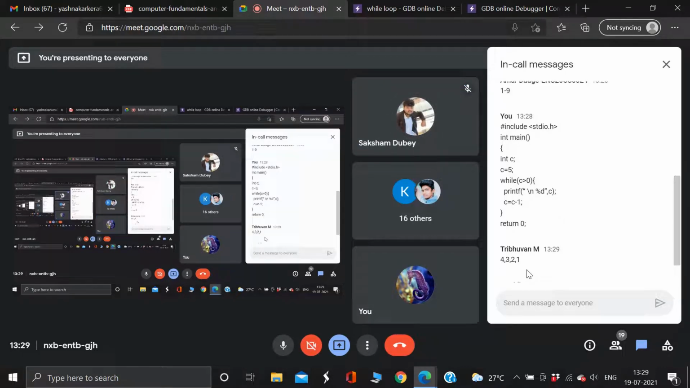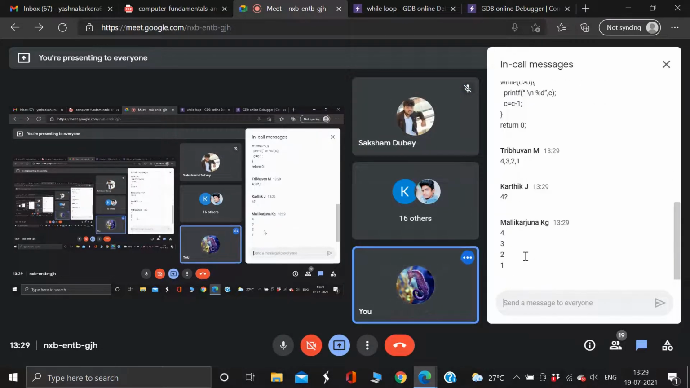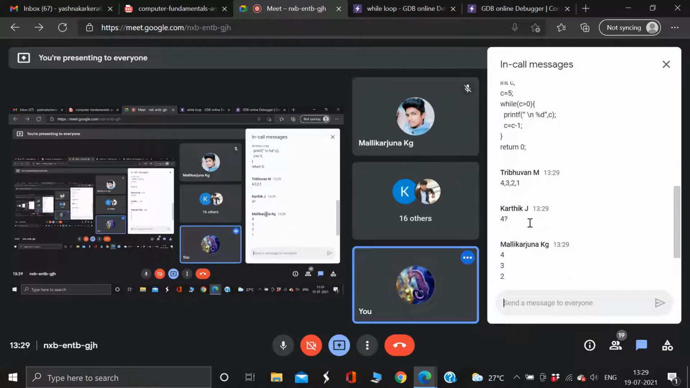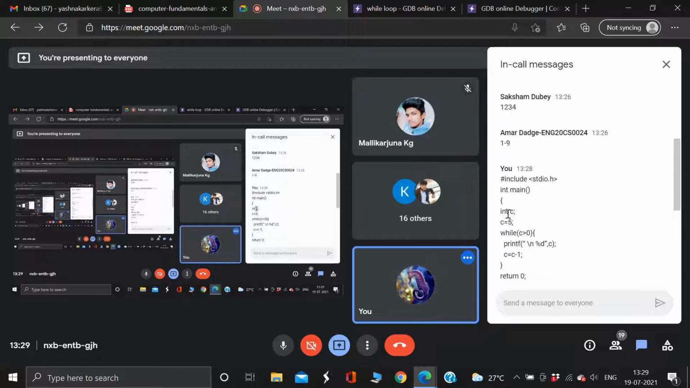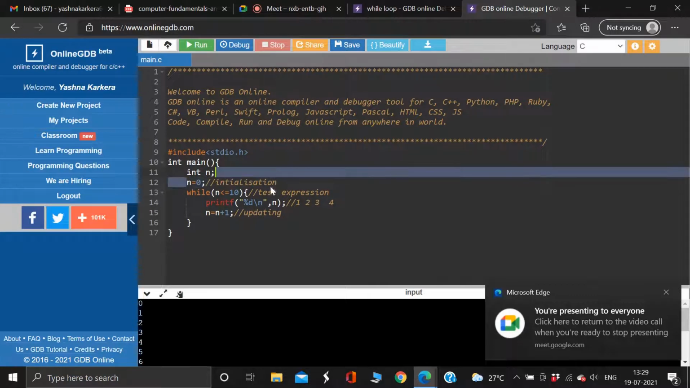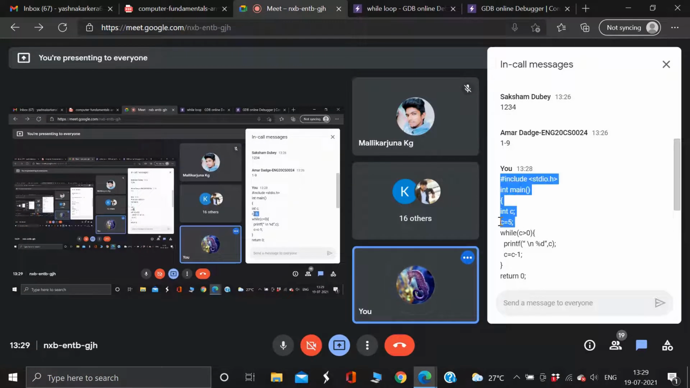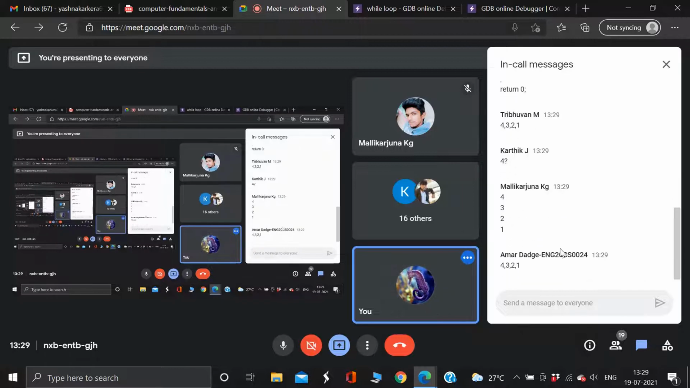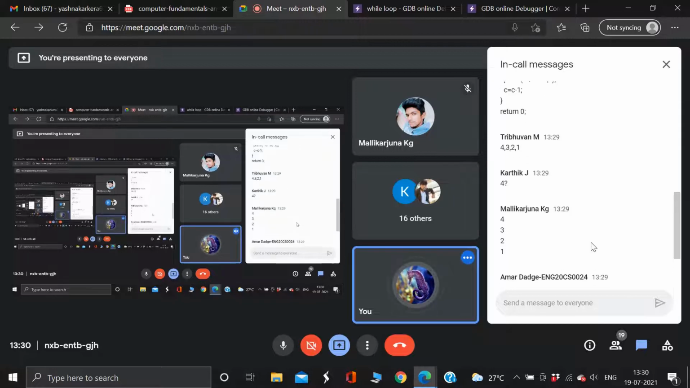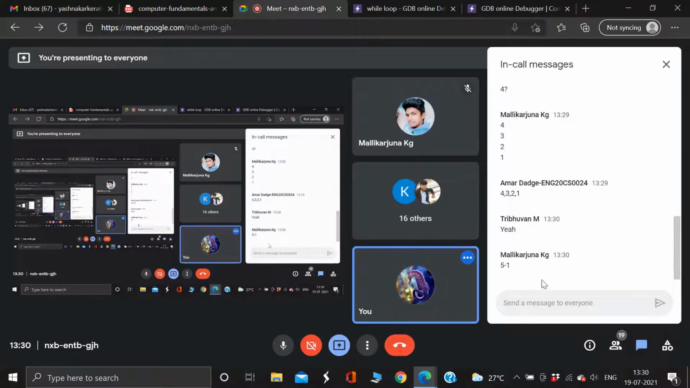4321. 4321. Exactly. Okay, you all are saying it's 4321, but I told you an important point to note. Whatever number you initialize with, that will get printed first. Why did you leave 5? Are you getting the mistake? So what will be the output? The actual output will be what? It's not this. This is the wrong answer. 521, correct. Did you understand?